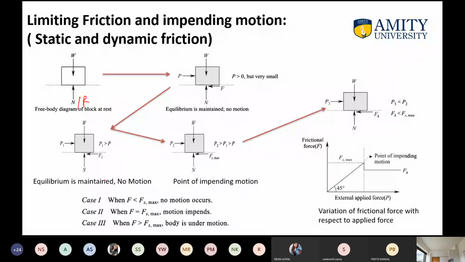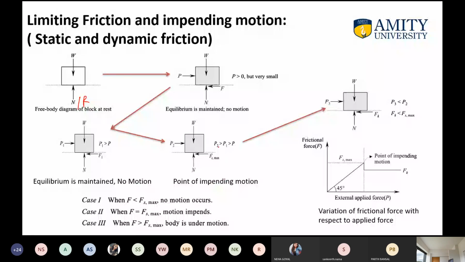Then here, P1 is greater than P, meaning P1 is a force a little more than the earlier tractive force, and this is the frictional force F1. The third one is P2. When P2 is greater than P1, which is greater than P, that is the point of impending motion, and equilibrium is maintained when there is no motion. These are the three conditions shown here.